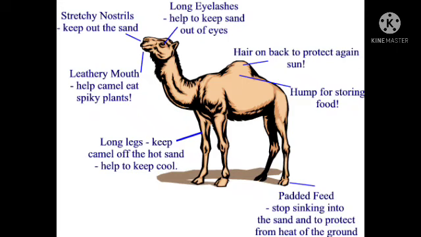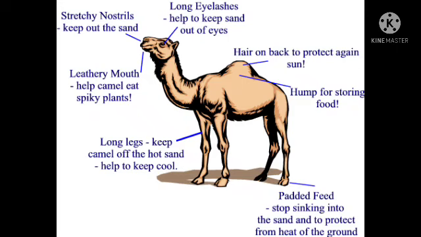If we say desert, the first animal we always think of is the camel. We know the camel is called the ship of the desert. It is adapted to live in the hot and dry climate of a desert.